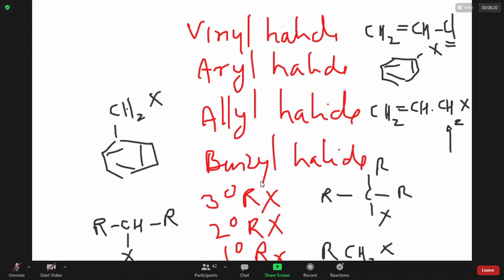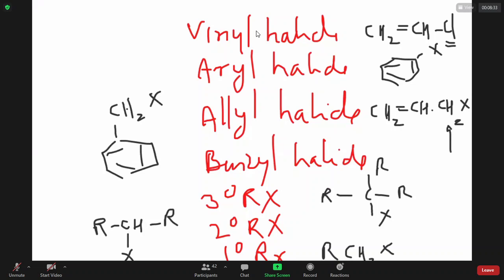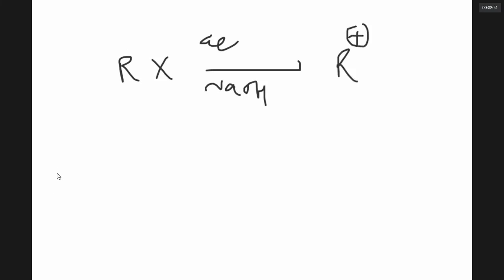Now my question is, if you want to remove the Cl, the Cl can go out as Cl minus. When the Cl is going out as Cl minus, the carbon gets plus charge. Whenever carbon is getting plus charge, it is called carbocation. So in the reaction of RX with aqueous NaOH, usually the first step is formation of R plus and X minus.